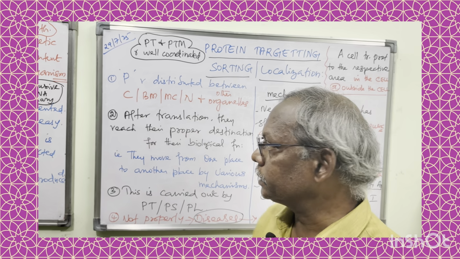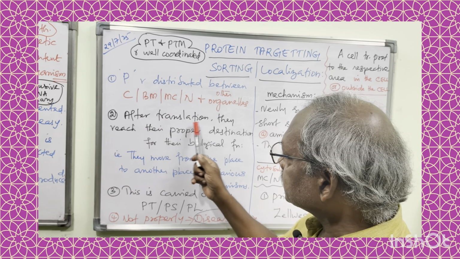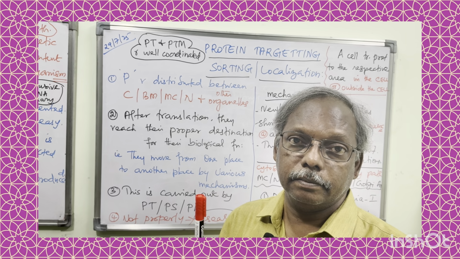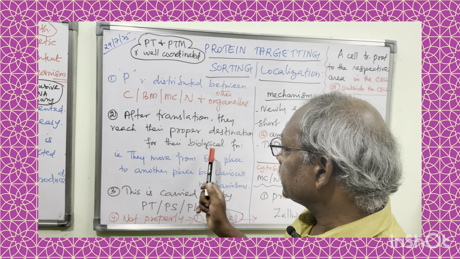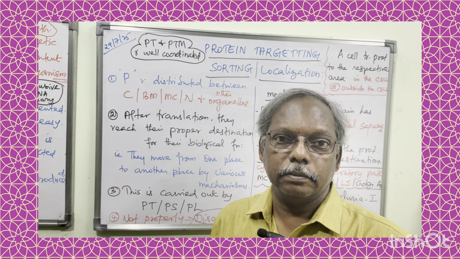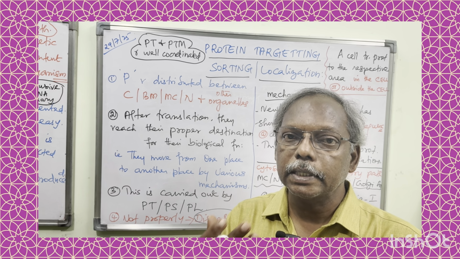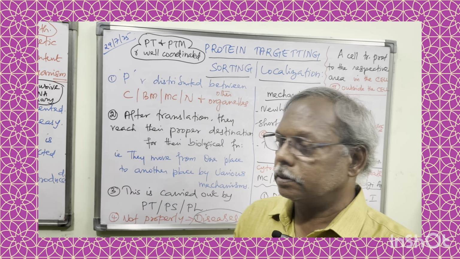Everywhere it is synthesized. After translation, they reach their proper destination for their biological activity. If they are not properly destinated, biological activity will be lost.